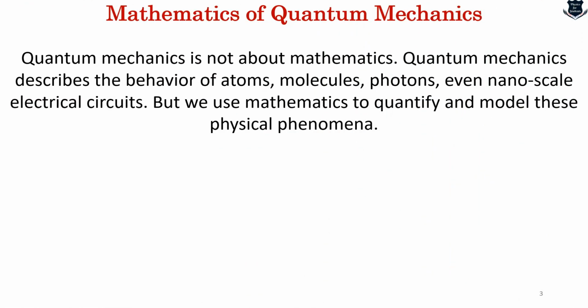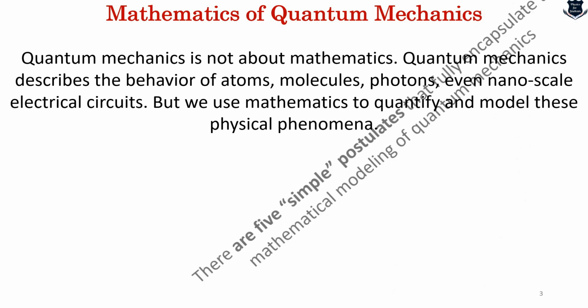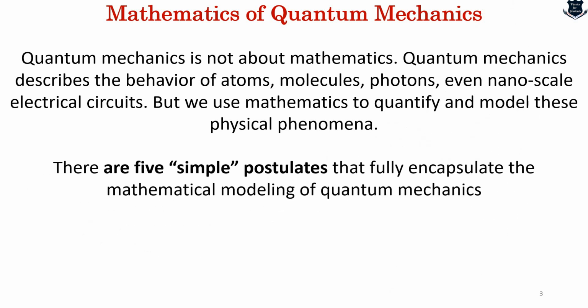So first of all, quantum mechanics as we know is not about mathematics, but it describes the behavior of atoms, molecules, photons, and we use mathematics to quantify, model, and in order to understand them. So there are 5 simple postulates that fully encapsulate the mathematical model of quantum mechanics. That means these 5 postulates, if we understand them closely, we will understand the mathematics of quantum mechanics clearly.